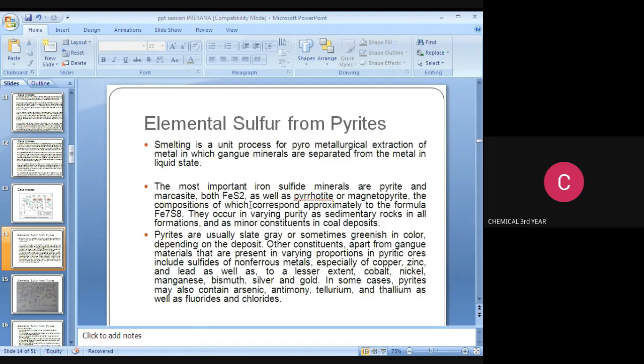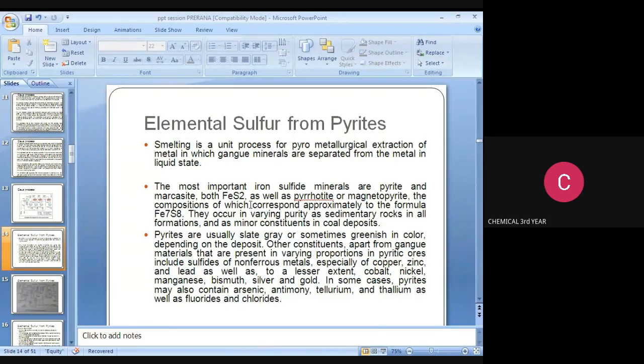Next, the third method, that is elemental sulfur production from pyrites. Smelting is a unit process for pyrometallurgical extraction of metal in which gangue minerals are separated from the metal in the liquid state. Note it down: the most important iron sulfide minerals are pyrite and marcasite, both FeS2, as well as pyrrhotite or magnetopyrite, the components of which correspond approximately to the formula